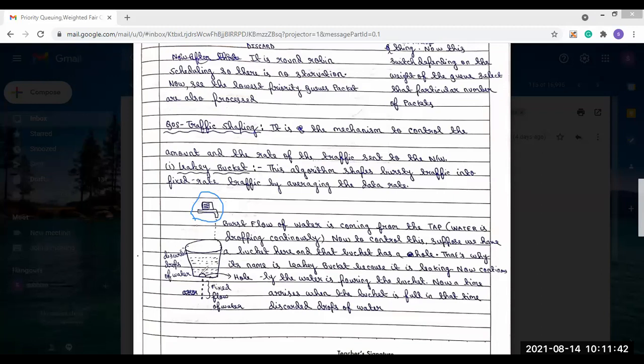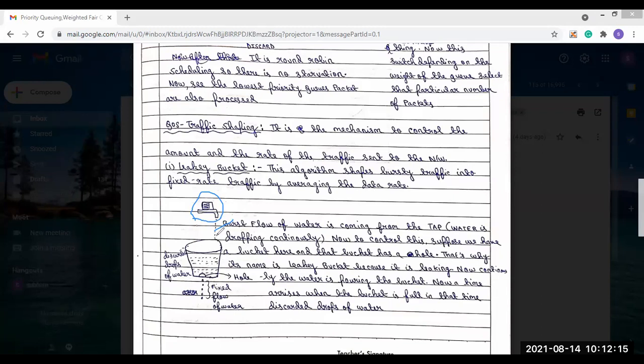Now in this bucket there is a leak, that's why it is named the leaky bucket. So that means the water that is pouring, the water that is going down, is a continuous flow of water. So we can say this is the bursty flow of water that is coming from the tap, and it is dropping continuously.